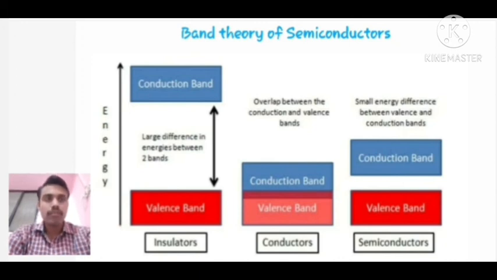And in the third diagram we can see a very small energy band gap between valence band and conduction band, which is not as large as in insulators and also not as small as in conductors. Such materials are called semiconductors. Energy band gaps in semiconductors are of the order of 1 electron volt, but in the case of insulators it is of the order of 5 electron volt. So this is about the band theory of semiconductors.